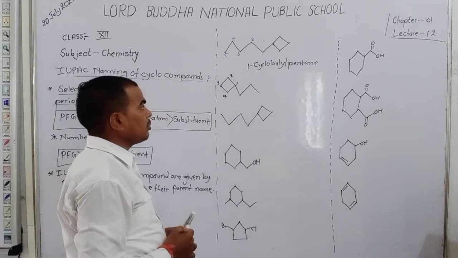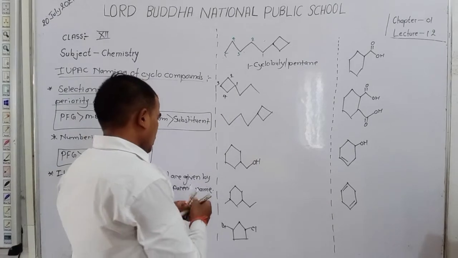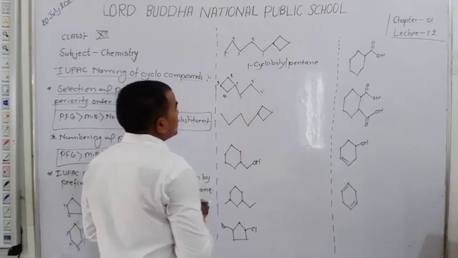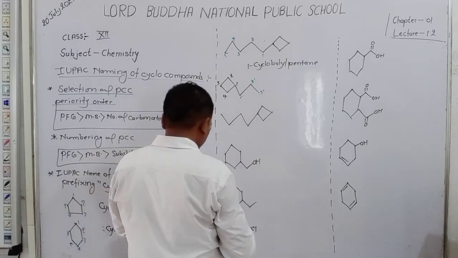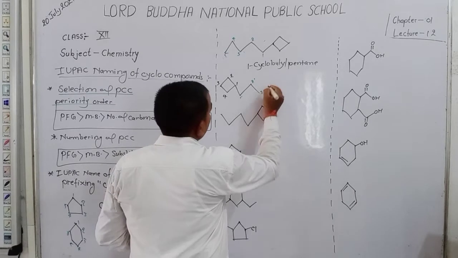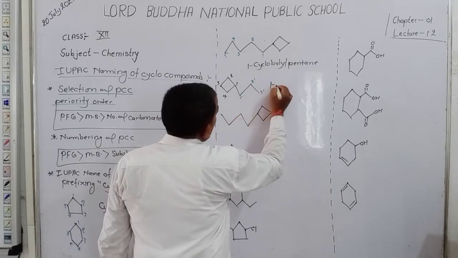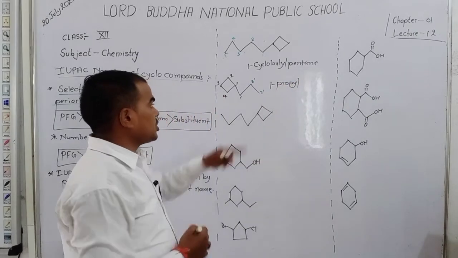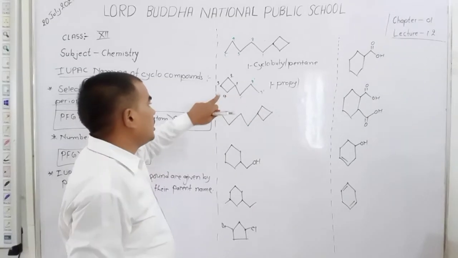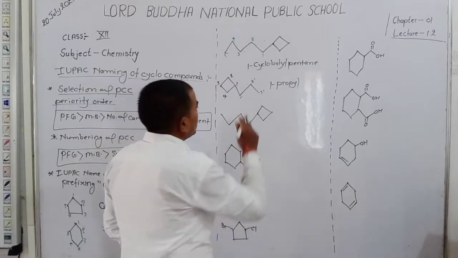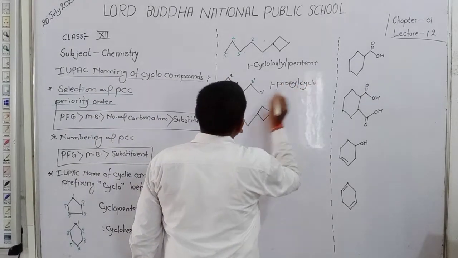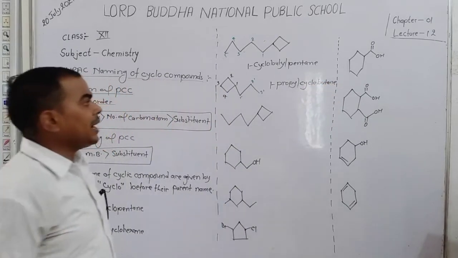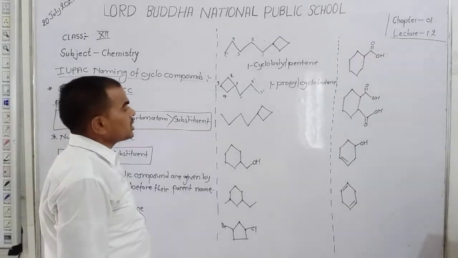Number of carbon 4, and the substituent has 1, 2, and 3 carbons. The substituent has 3 carbons, so write here at the first position, first propyl. Propyl is the substituent here, and PCC is cyclobutane. Okay, students. 1-propylcyclobutane is the name of this compound.